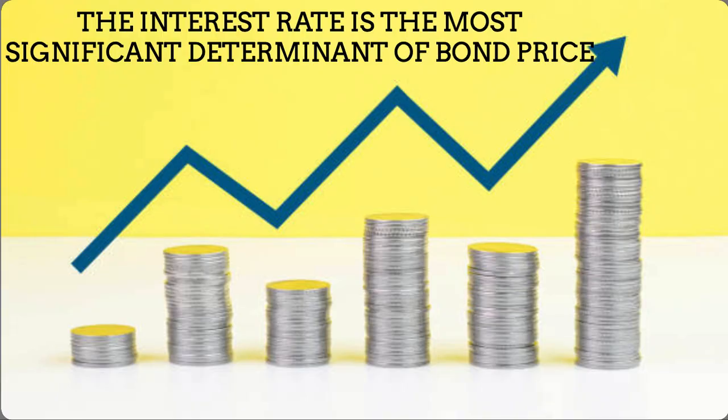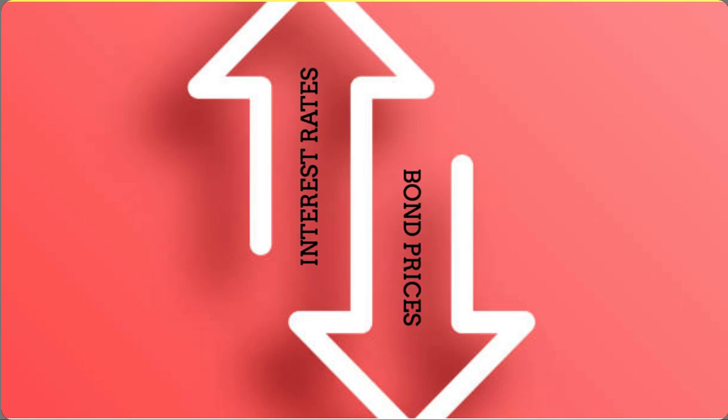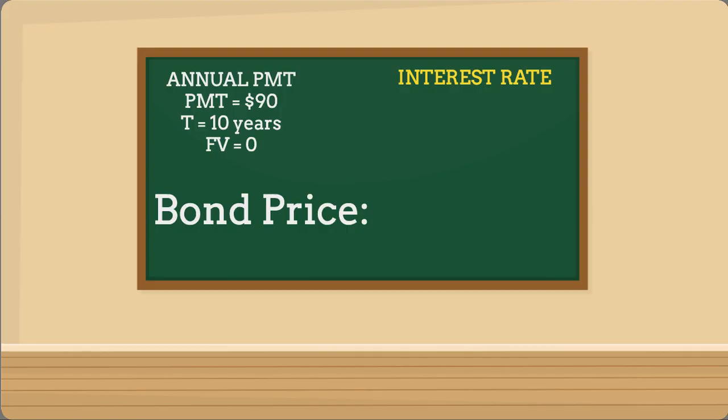To start off the explanation very simply, the relationship between the interest rate and the price of the bond is inverse. This means that as interest rates increase, the price of the bond will decrease and vice versa. Now, please direct your attention to the interactive chalkboard in the front of the room. The example will show the difference in bond valuation as the interest rate decreases from 7% to 3%.